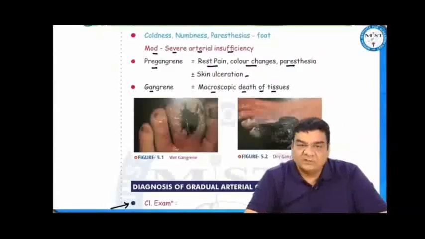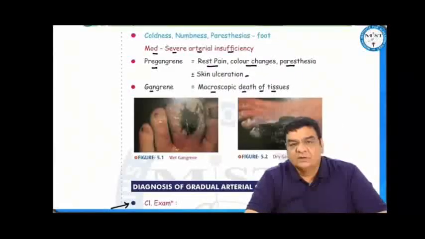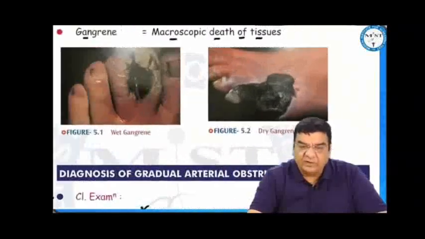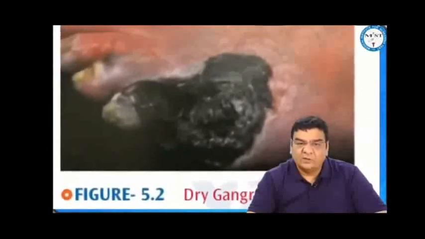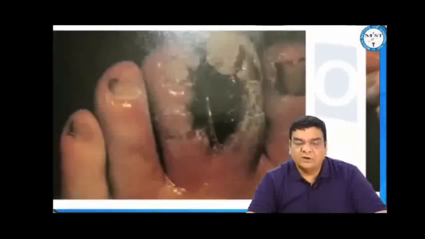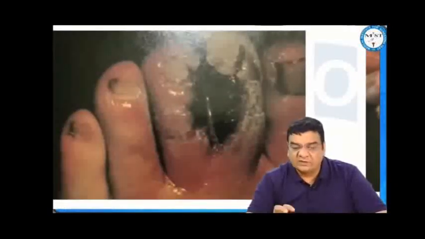Apart from this, there can be coldness, numbness, paresthesias, which indicate moderate to severe arterial insufficiency. It may progress to pre-gangrene, which is a combination of rest pain, color changes, paresthesia with or without skin ulceration, and gangrene, where there is macroscopic death of tissues. Like this is a dry gangrene, which is due to arterial occlusion, and this is a wet gangrene, which is due to some infection, like we see in diabetes when there is arterial and venous occlusion as well.